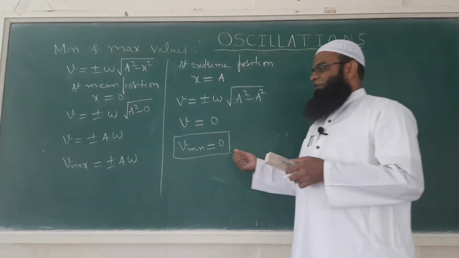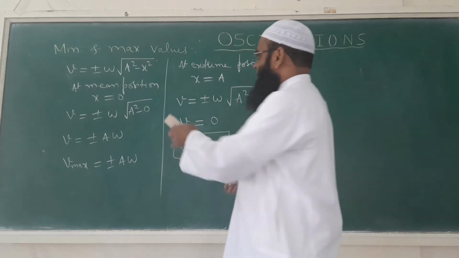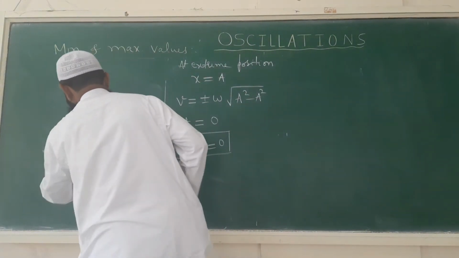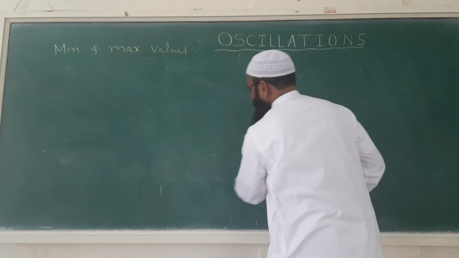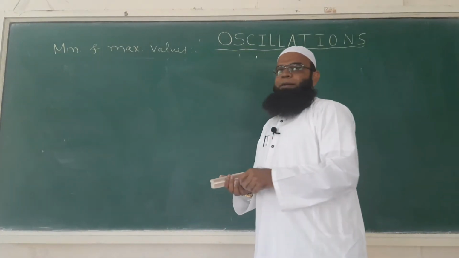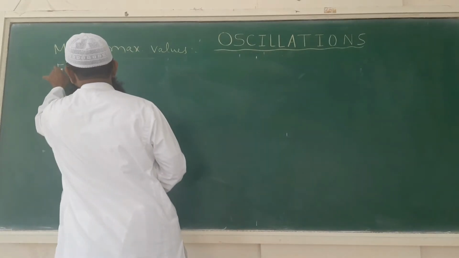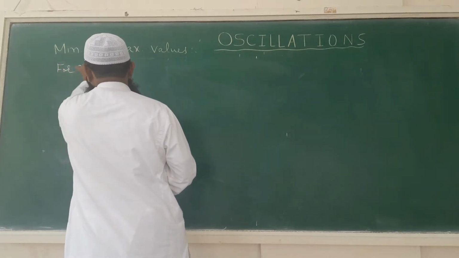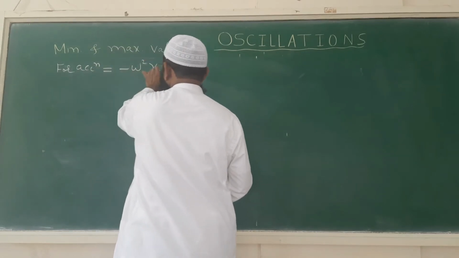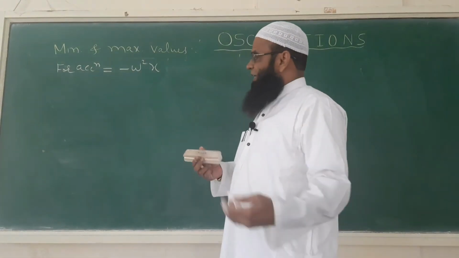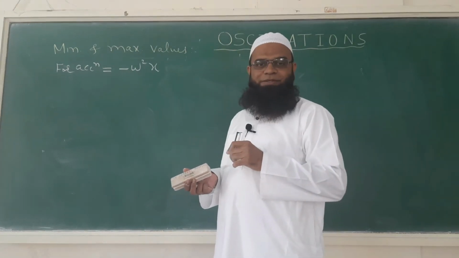So from here also we can conclude where the acceleration should be maximum, because acceleration is simply the rate of change of velocity. So velocity is changing at extreme position, maximum change. So for acceleration we know acceleration is equal to minus omega square x. In terms of magnitude also we can write acceleration is equal to omega square x.